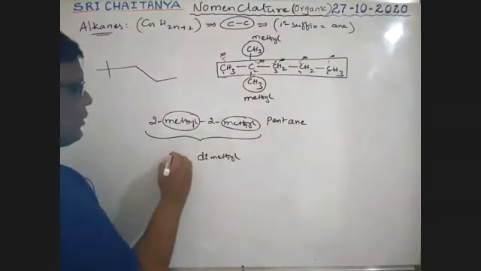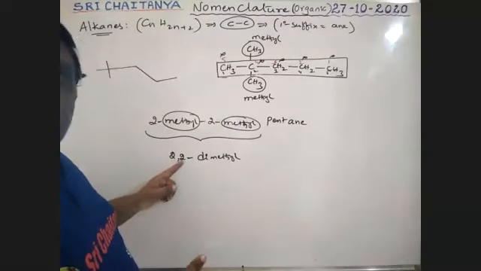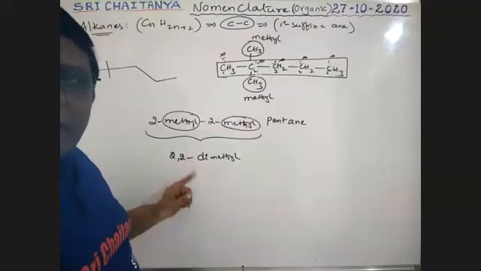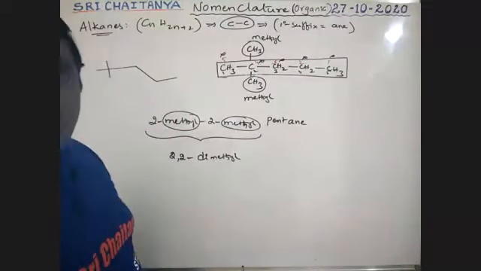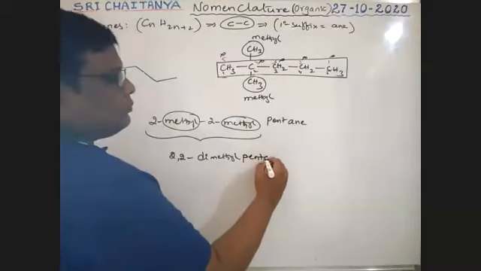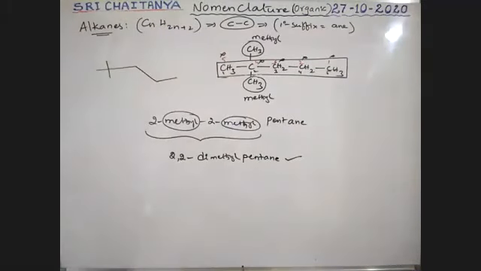Those numbers are also repeated, boys. 2, 2. If numbers are there, those numbers are separated with a comma. Between number and word, there should be a hyphen. This is the punctuation in nomenclature, boys. 2,2-dimethylpentane is the name of this compound.